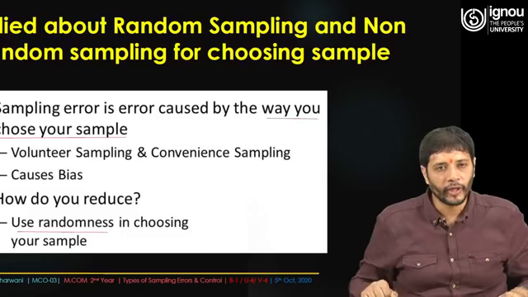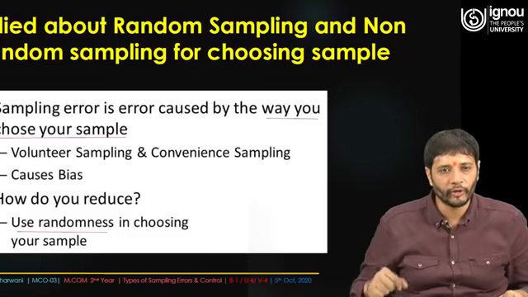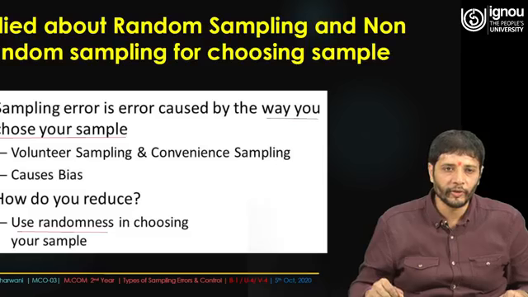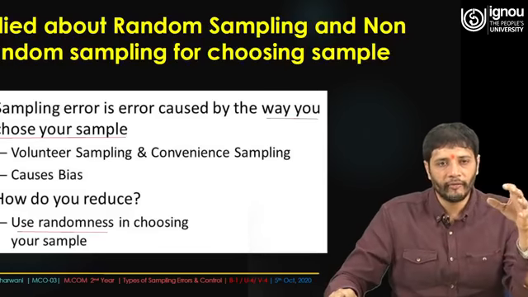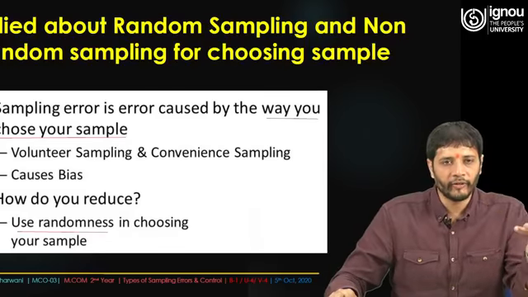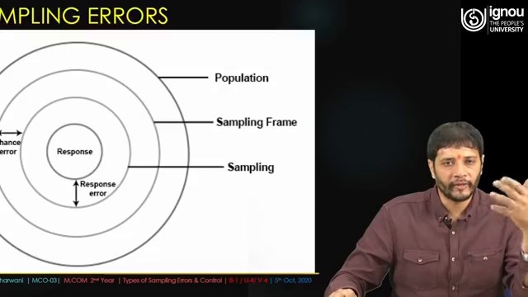So how do you reduce it? That is more important. Reduction can be done when you use randomness in choosing your sample, and if you use randomness in choosing the sample, somewhere you get a very different kind of results which can give a different report and may be quite varied in nature.